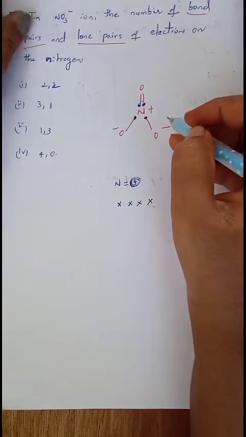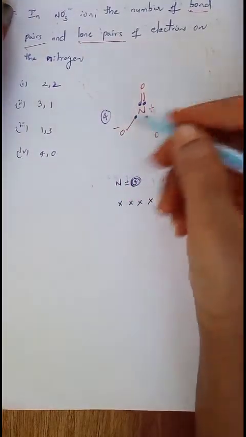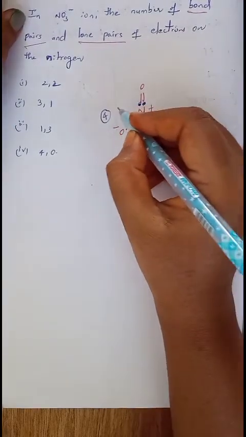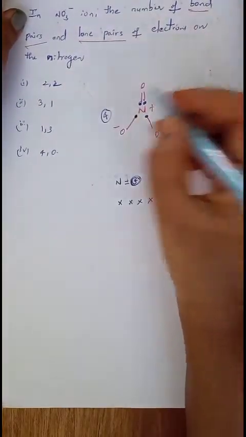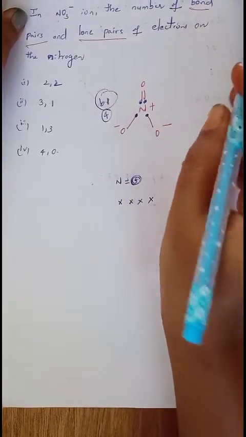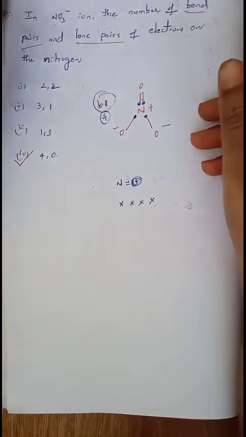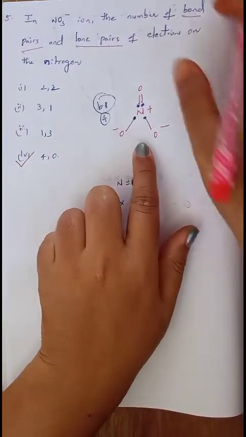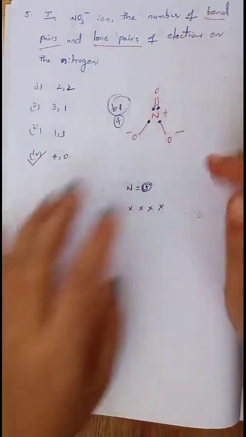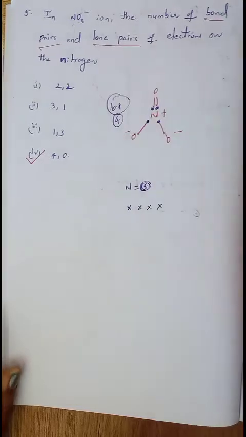Then the total number of bond pairs is 4, and there is no more electron to exist as a lone pair. Then the number of lone pairs is 0. Total number of bond pairs is 4 and number of lone pairs is 0. So the answer is the 4th one. On the nitrogen atom the lone pair electrons are 0 and the bond pair electrons are totally 4. This is the first bond pair, second, third and fourth bond pair.